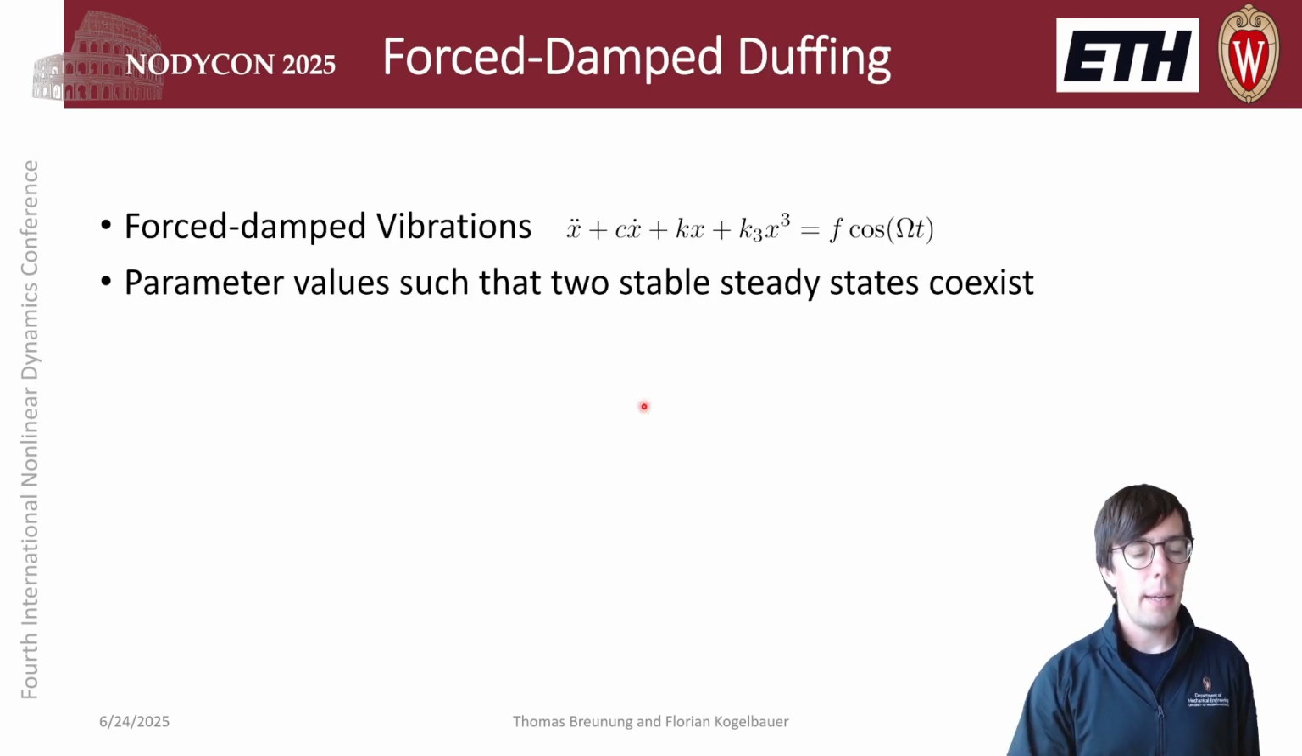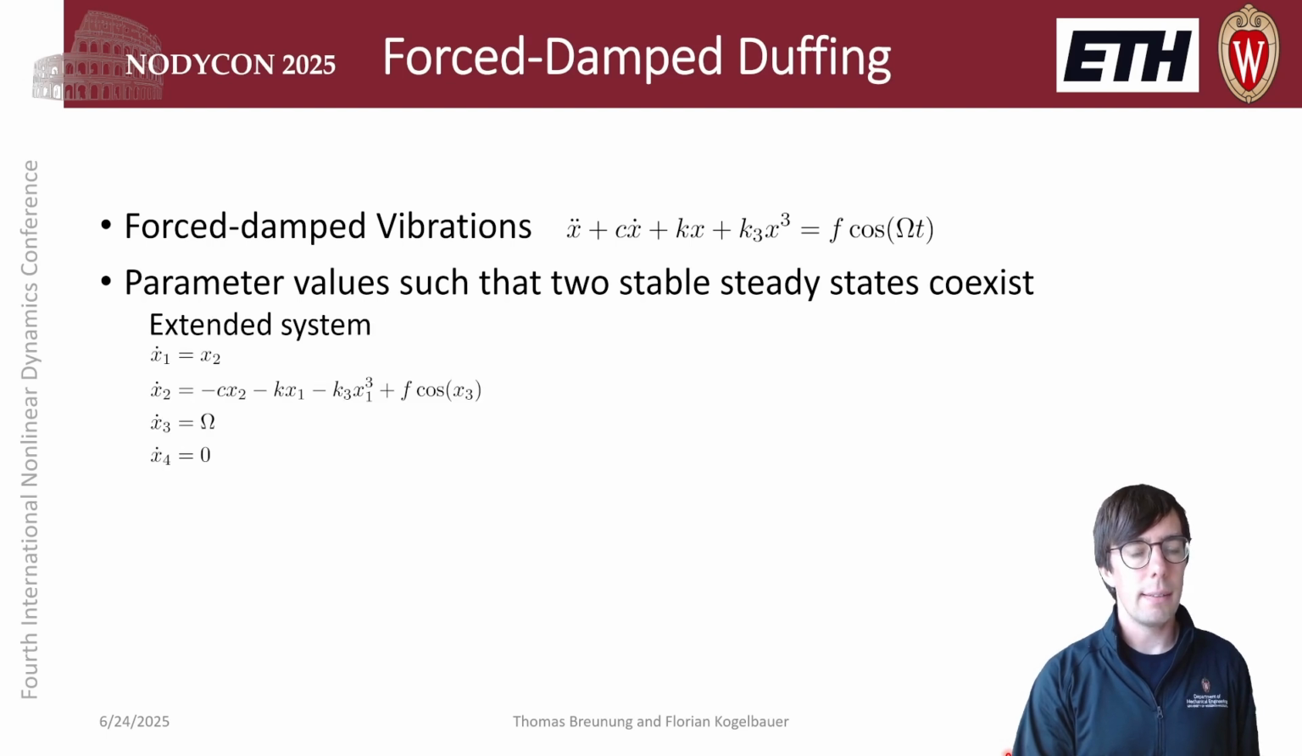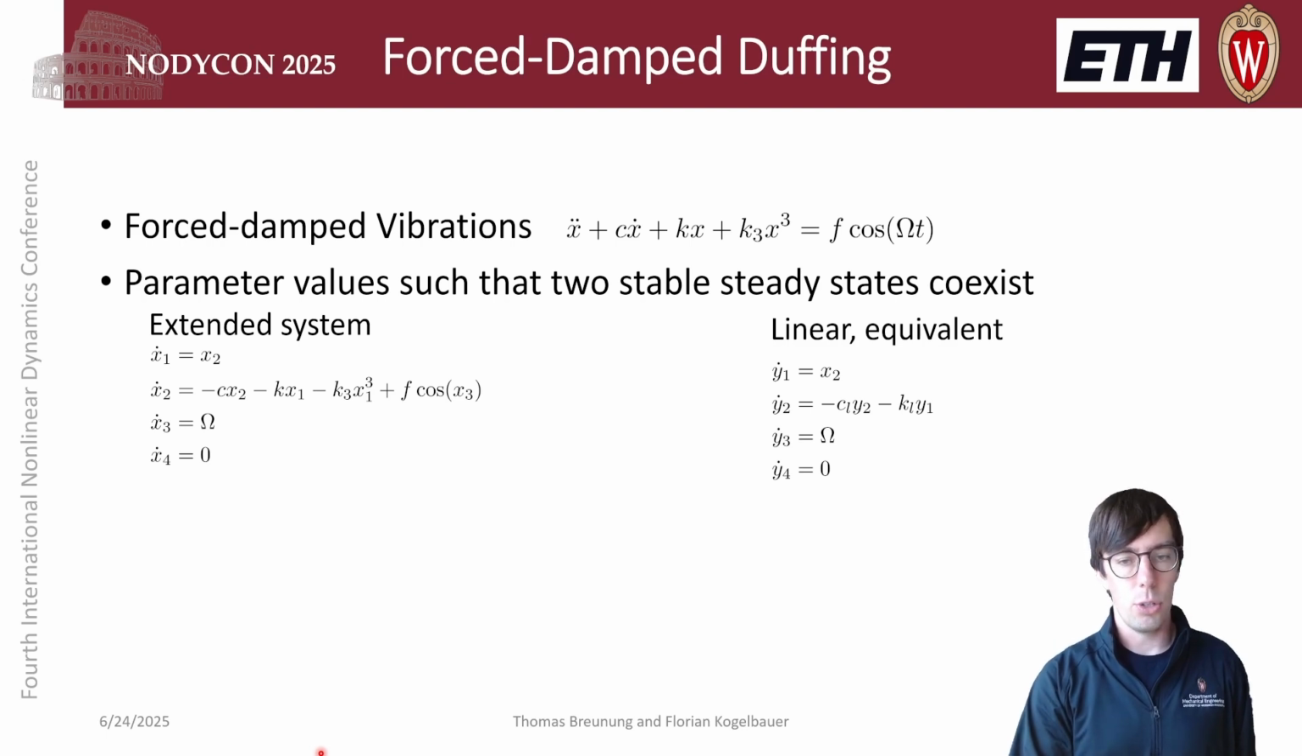As a last example, we have looked at forced-damped vibrations. This is a forced-damped Duffing oscillator for parameter values where we have two coexisting steady-state solutions. To embed this system, we have extended it, first by a phase variable here, and then also by a force variable x4 here with trivial dynamics to encode the two different steady-state solutions. And this can be equivalently embedded in the linear equivalent damped oscillators, where we have a phase variable and also the trivial coordinate to account for the two steady states.